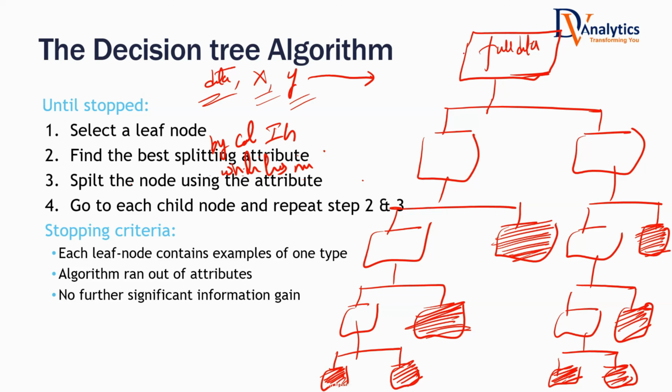But how exactly the first node was taken, which variable was used here, why the tree stopped here, the logic behind all these things is what we have discussed here. This is all the theory. Once we apply this theory on a case study, then only we will get some more clarity. Now we are going to get into a case study. But before getting into the case study, let us take some questions here.